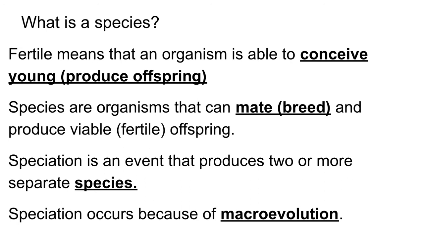While those animals are able to reproduce and produce offspring, those children, those ligers and tigons, are not able to produce offspring. Another really famous example is mules. Mules are the offspring of male donkeys and female horses, and horses and donkeys are different species. While they're able to produce a mule, that mule cannot reproduce.